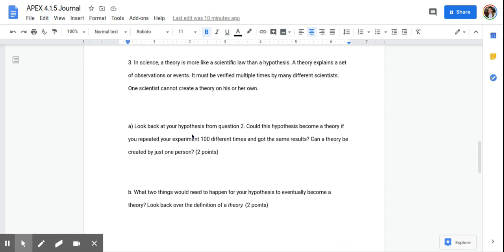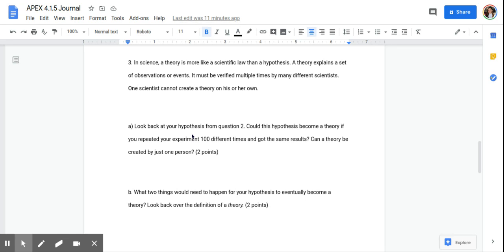So number 3. In science, a theory is more like a scientific law than a hypothesis. A theory explains a set of observations or events. It must be verified multiple times by many different scientists. One scientist cannot create a theory on his or her own. Look back at your hypothesis from question 2. Could this hypothesis become a theory if you repeated your experiment 100 different times and got the same results? Can a theory be created by just one person? So no, one scientist cannot create a theory.